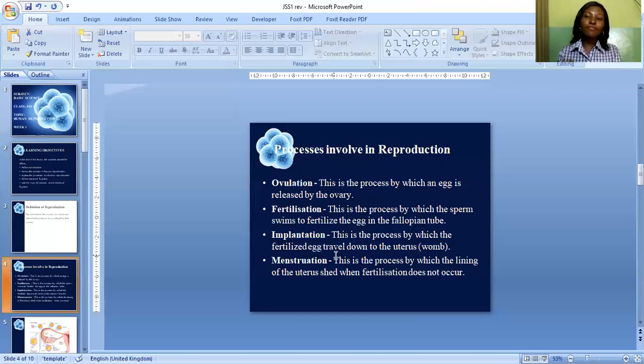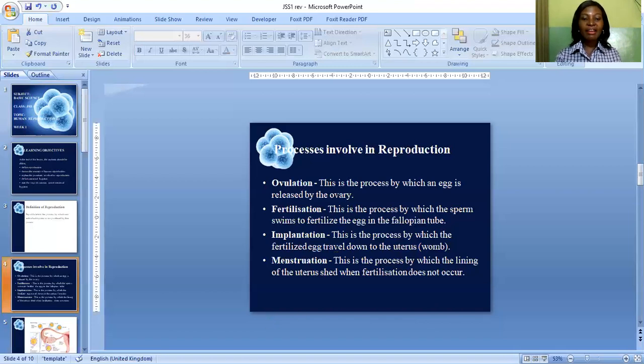During ovulation, when the egg has been produced by the ovary, if a young woman does not engage in sexual intercourse, the egg will not meet any sperm to fertilize it. Then the egg will break and the lining of the uterus will also shed, and they will come out in the form of blood through the external reproductive organ, which is the vagina.